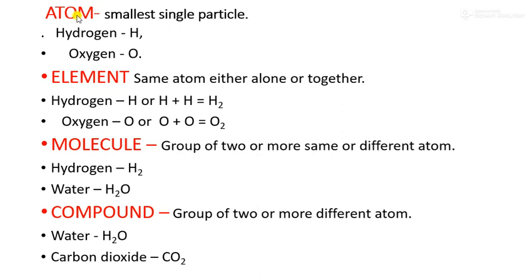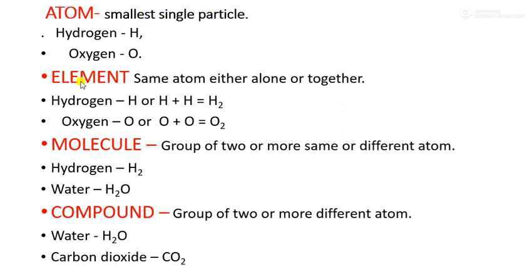Now first comes the atom. Atom means the smallest single particle. What I say, smallest single particle. That means no friend, only single. Suppose I say hydrogen. Hydrogen means it comes only as H, not one more hydrogen. Oxygen, when I say oxygen, it will come only alone. So atom means only a single particle alone.